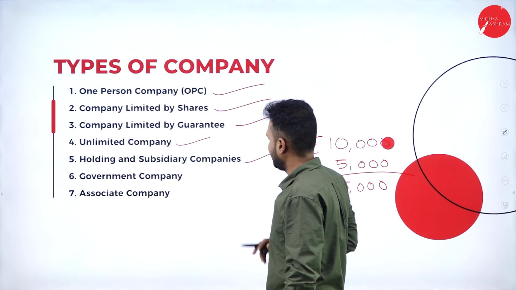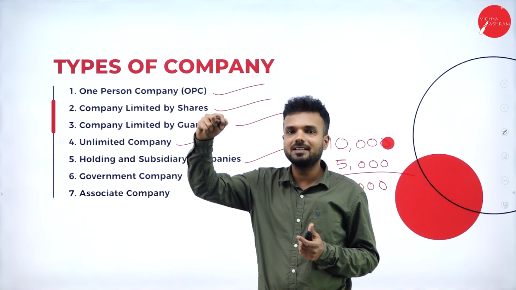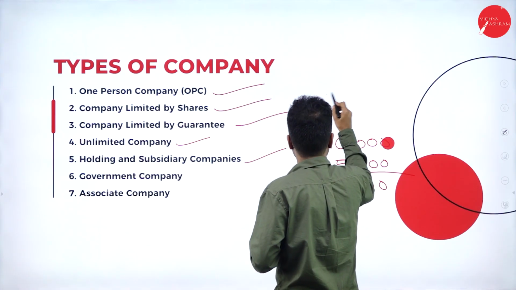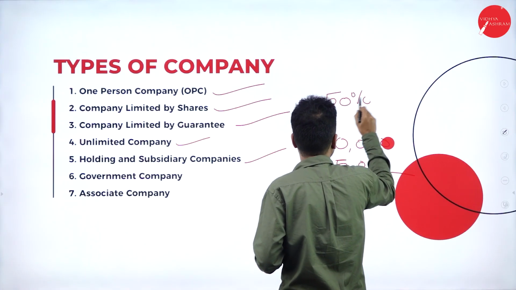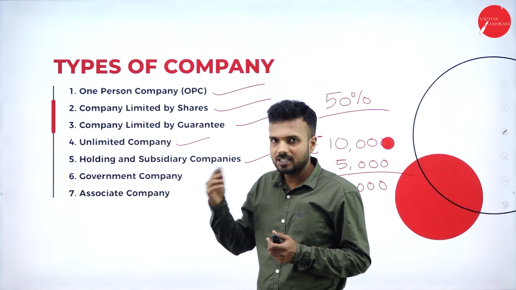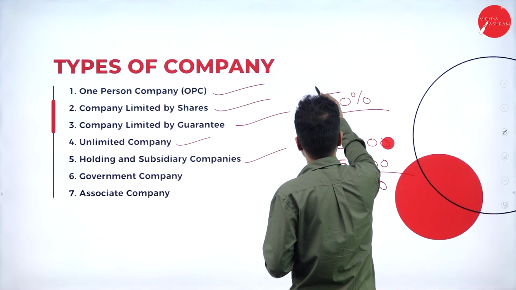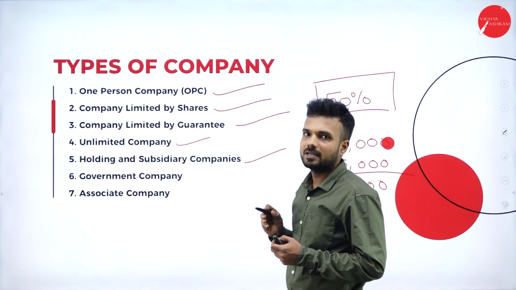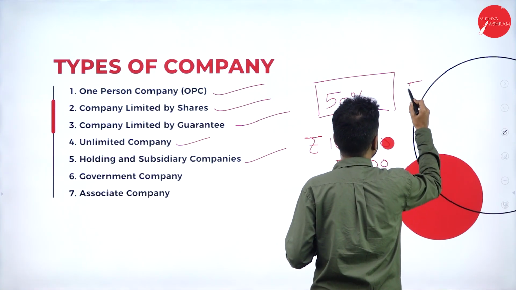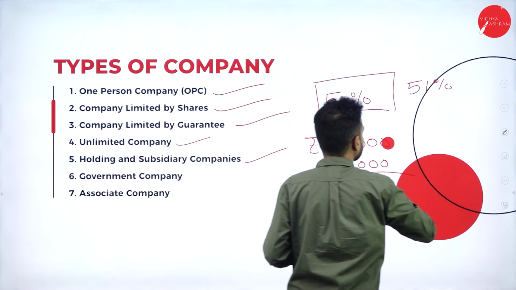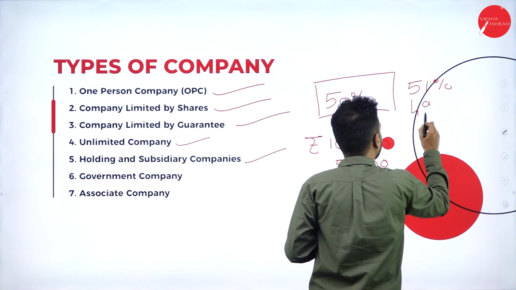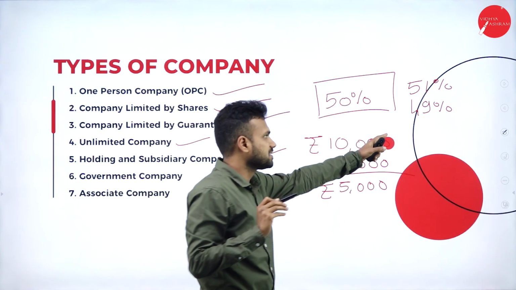Holding company and subsidiary company. A holding company is a company which holds the maximum amount of shares in its hand. Maximum means more than 50% of the shares, more than 50% of the net worth of the company. A subsidiary company holds less than 50% of shares. For example, a holding company holds around 51% of shares, that is more than 50%. A subsidiary of this holding company holds around 49% of shares. That we call a subsidiary.